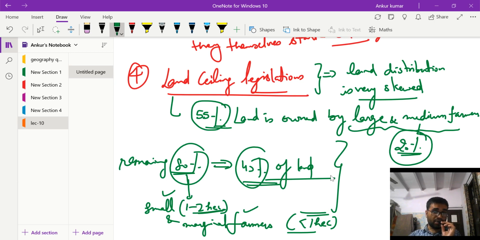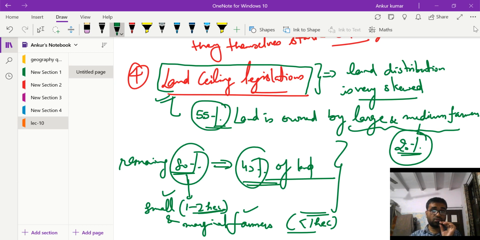So to correct this skewness, India passed a number of land ceiling legislations. That means if a person holds more than a fixed amount of land, then he or she would have to distribute that land. So this was the main purpose of these legislations.